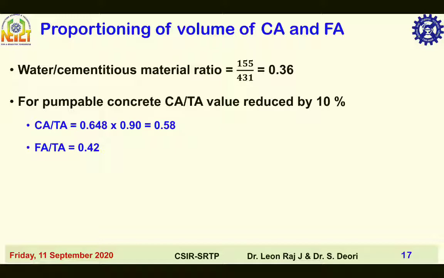For the proportioning of volume of coarse aggregate and fine aggregate, the water by cementitious materials ratio, which I calculated earlier, is 0.36, and for pumpable concrete the Ca by Ta value is reduced by 10%. So which means coarse aggregate content should be less and fine aggregate content should be increased. So that's why Ca by Ta is multiplied with 0.90. So 0.648 into 0.90 is equal to 0.58. That is 58 percent of total aggregate is coarse aggregate and 42 percent of total aggregate is fine aggregate.